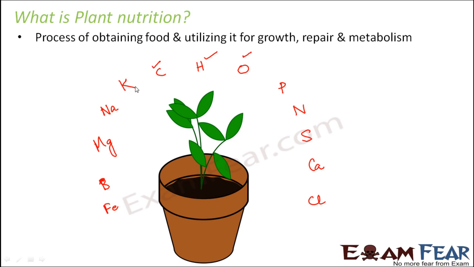Now, but the amount of each of these which are required by a plant again differs. Like a plant might not require boron in a very large quantity. But again, there is also a possibility that some plant might require iron in large quantity, whereas some other plant doesn't require iron in a large quantity. So the quantity of each of these elements which is required by a plant, that also differs. And also the quantity of one element required by one plant and another plant also differs.